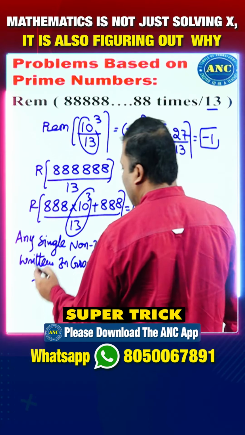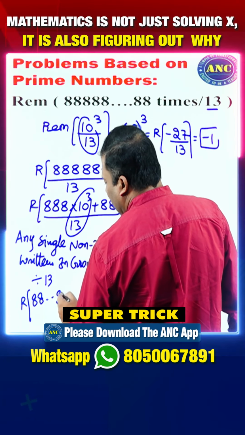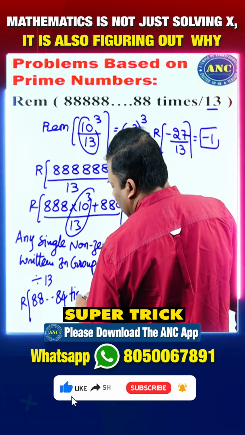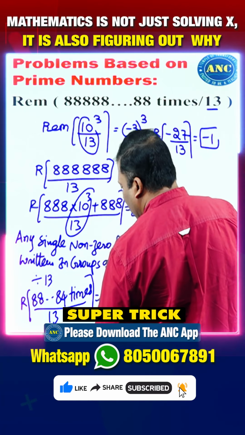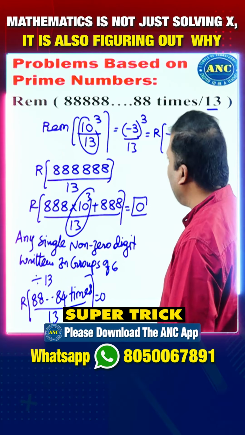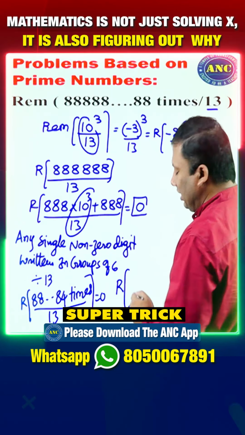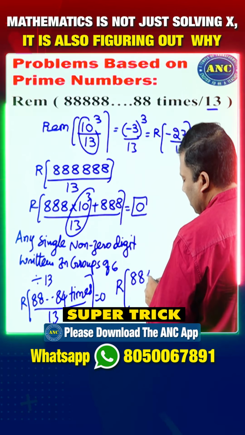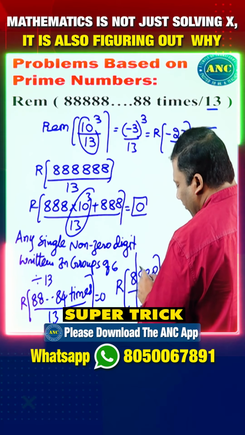6 14s are 84. If 8 is written 84 times, divided by 13, it is 0. What is remaining? How many 8s are there? 4 8s are remaining, because 8 is written 88 times. 8888 divided by 13. What is the divisibility rule of 13?